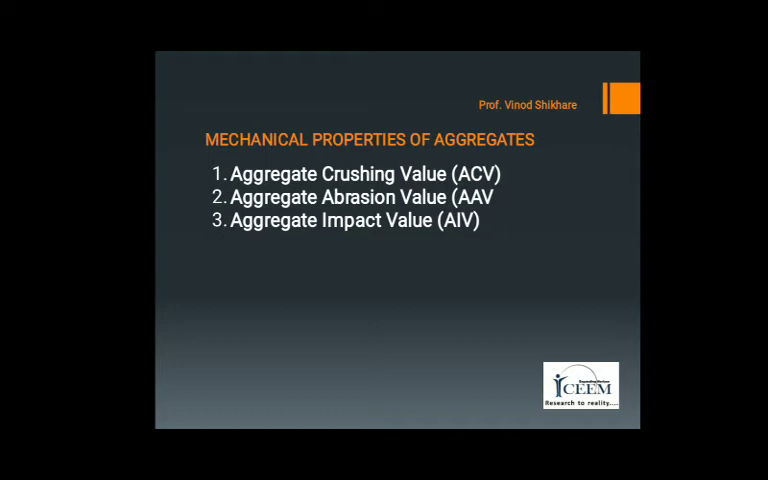This sample of aggregate in saturated surface dry condition is filled in the cylindrical container in 3 layers, by tamping each layer 25 times with tamping rod in standard manner, and the weight of the sample is taken. This aggregate sample is placed in the test apparatus and uniformly loaded through a plunger up to a total load of 40 tons in 10 minutes.